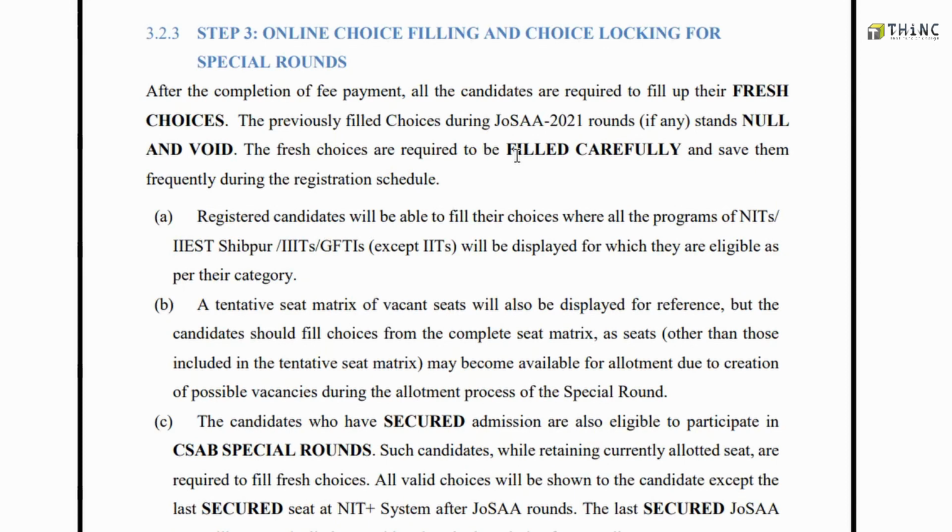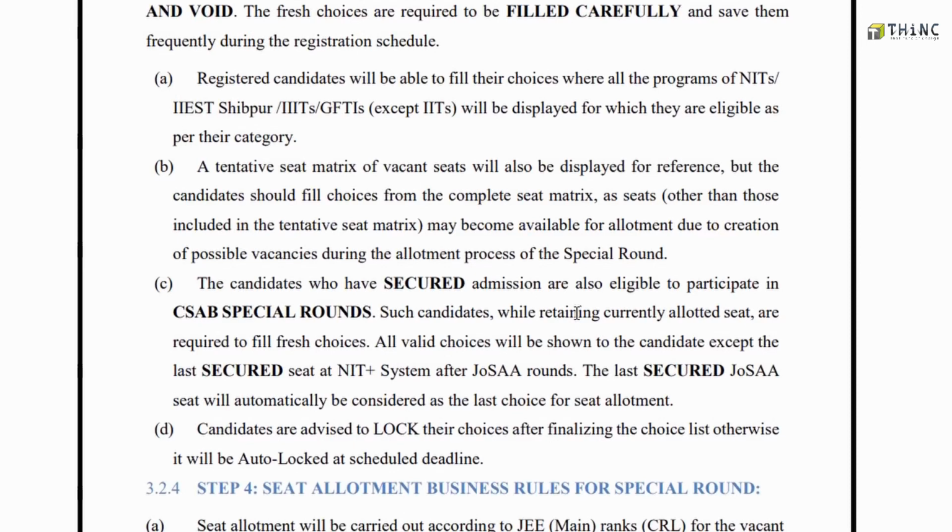After completion of the fee payment, all the candidates are required to fill in their fresh choices. One important thing is that all the choices you gave in JoSAA will not be considered here. You have to make fresh choices, and this is a very important point. Another aspect, unlike JoSAA, is that the seat allotment in CSAB will be carried out according to the JEE Main Common Rank List, that is CRL, and not according to your category rank. Reservation will be considered for your allotment process. You need not have any doubt regarding that.